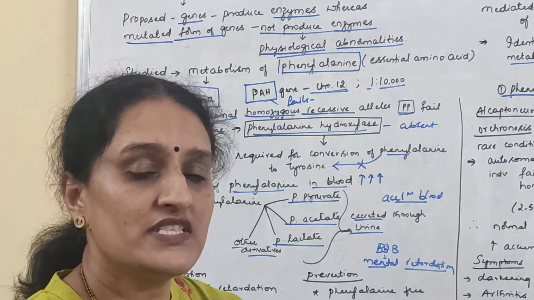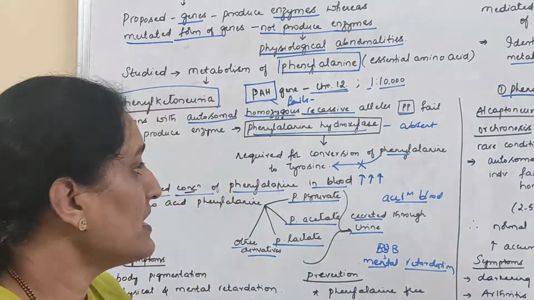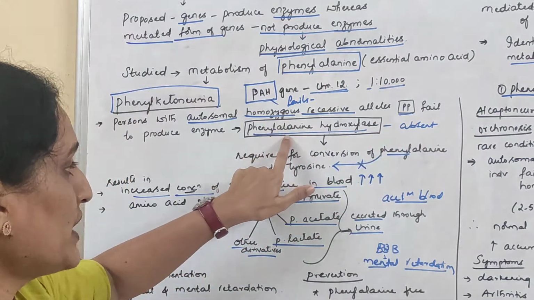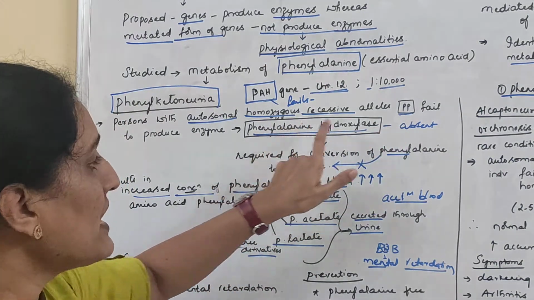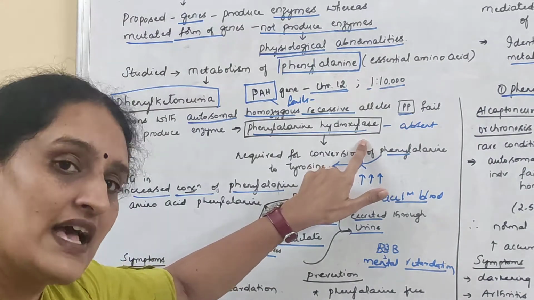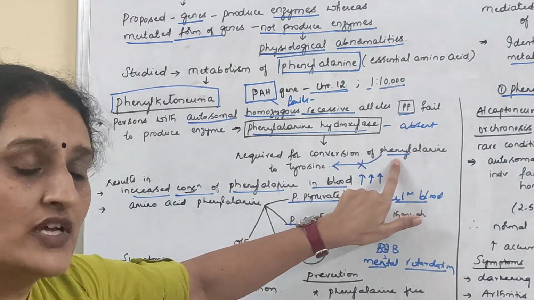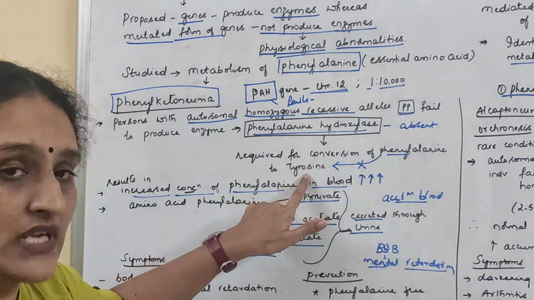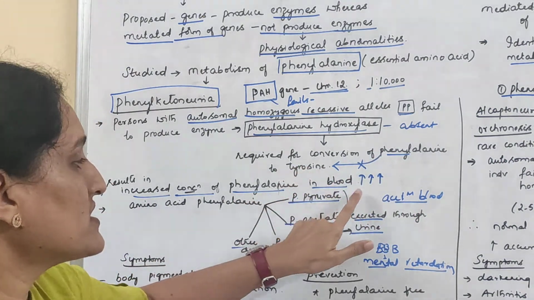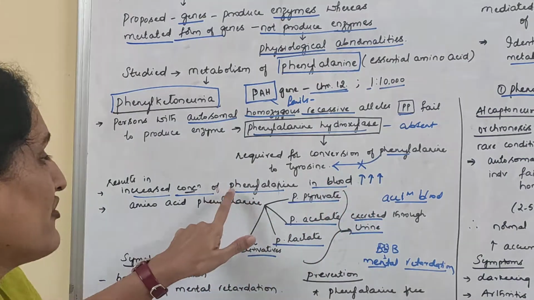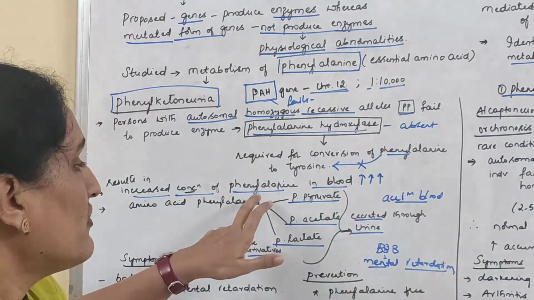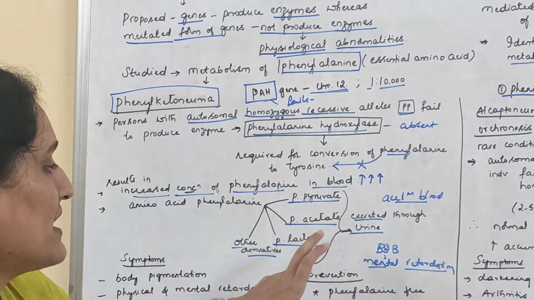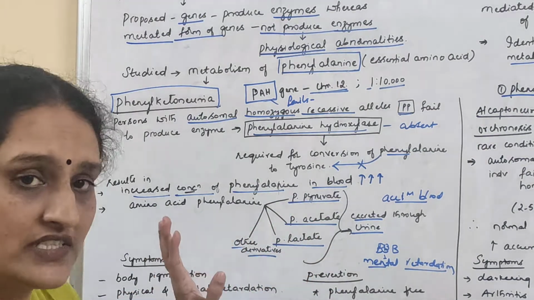Now, what do you mean when the disease gets expressed? It means that this individual will lack an ability to produce this enzyme phenylalanine hydroxylase. As a result, the phenylalanine cannot get converted to tyrosine, which in turn results in increased concentration of phenylalanine in the blood, wherein the phenylalanine gets broken down to phenylpyruvate, phenyllactate, phenylacetate and other derivatives.